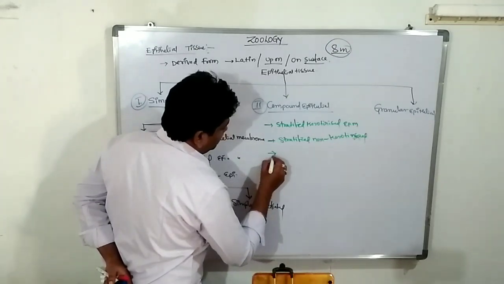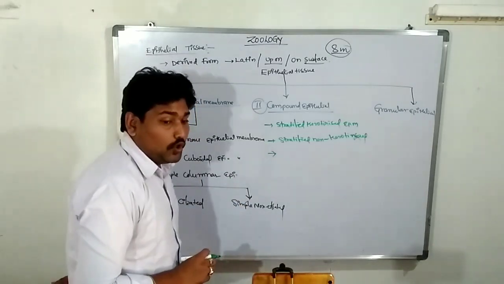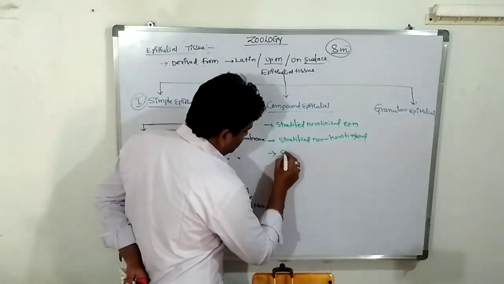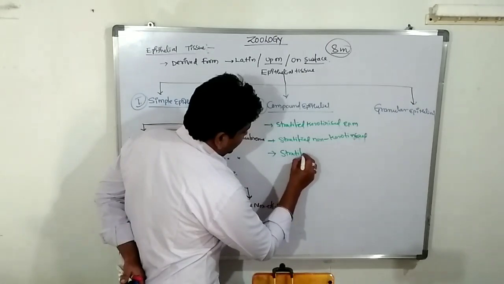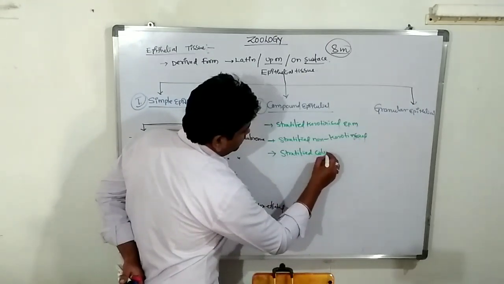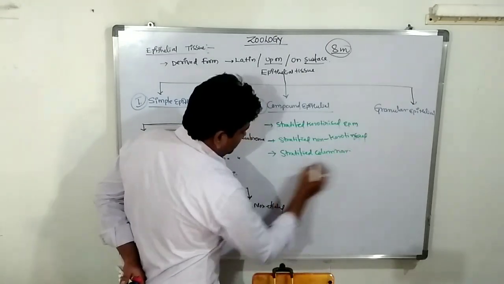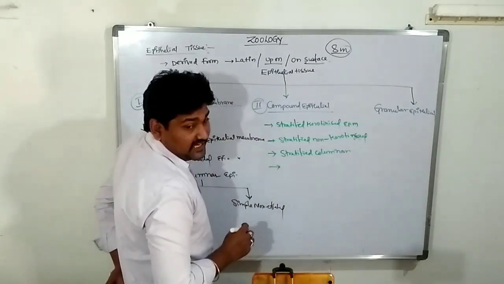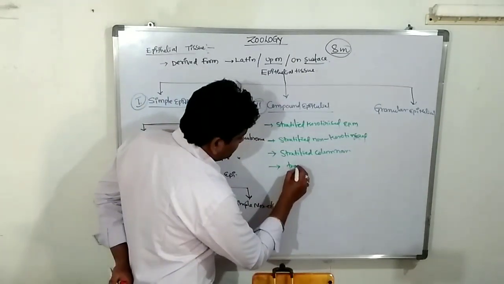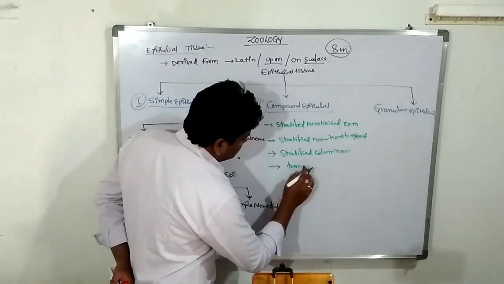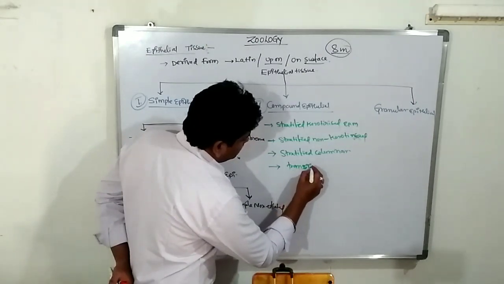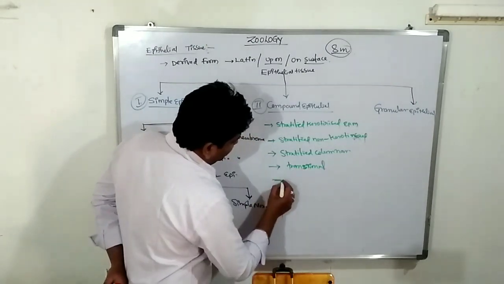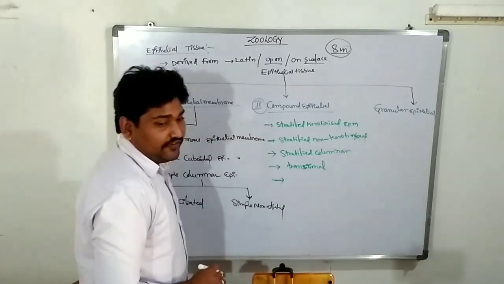Third one is stratified columnar. The fourth one is transitional epithelium. Fifth one is pseudostratified epithelial membrane.